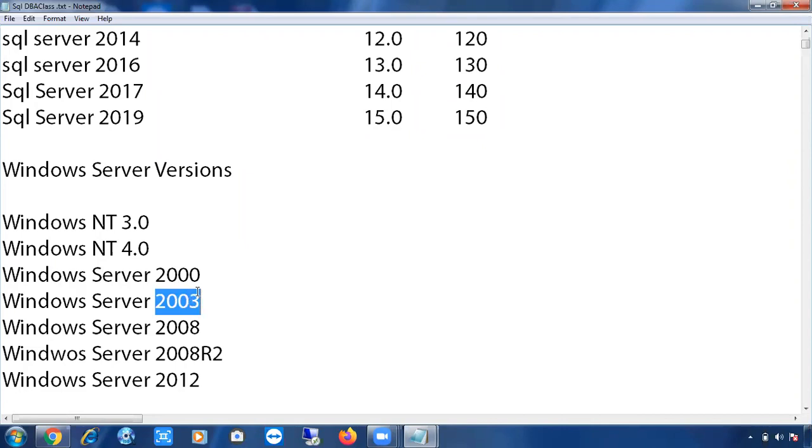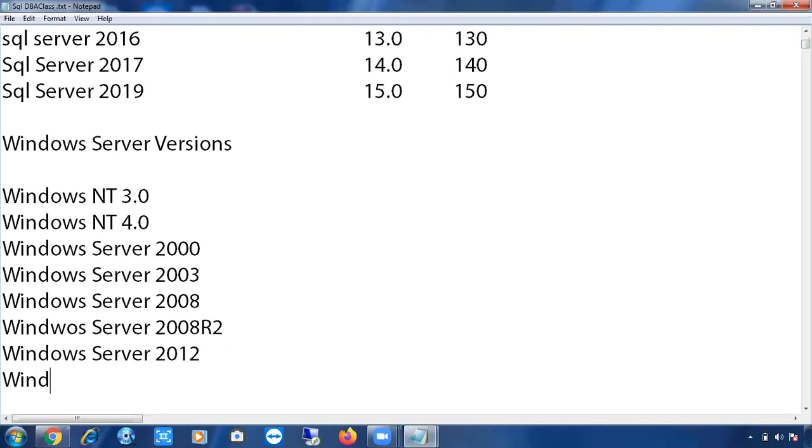SQL Server 2005 is there. Windows Server 2003 is there. Next, Windows Server 2008. There is no Windows Server 2005. So Windows Server 2000, 2003, 2008, 2008 R2, 2012, and the latest, Windows Server 2016, also came into the market. It was released in the year 2016. These are the Windows Server versions.